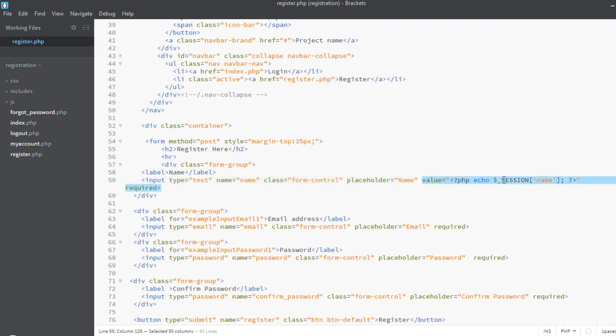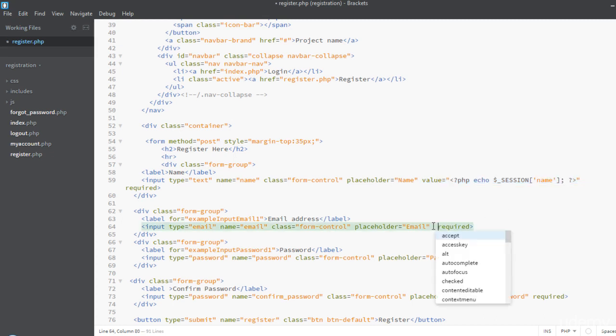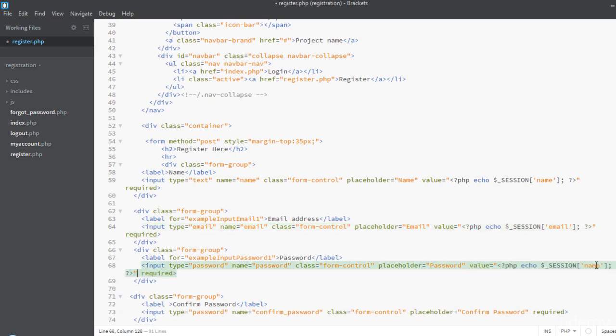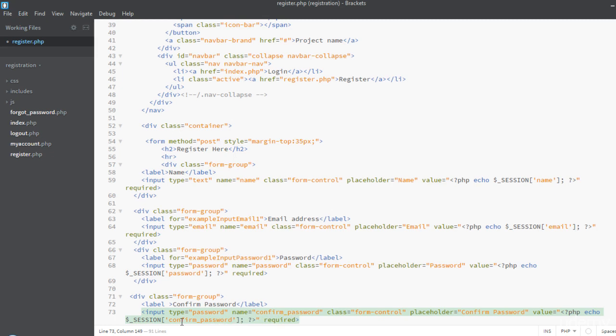Now let's copy this value attribute and add it to all of the form fields. Paste it. Just need to change the name, email. The next one will be password. The last one will be confirm_password. So I think that's it.